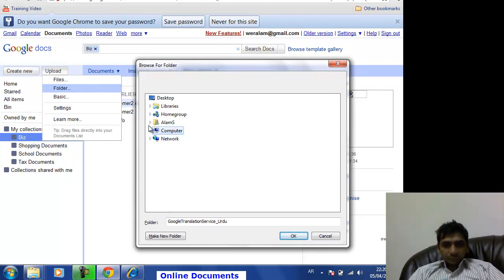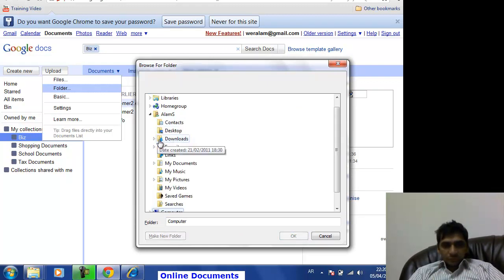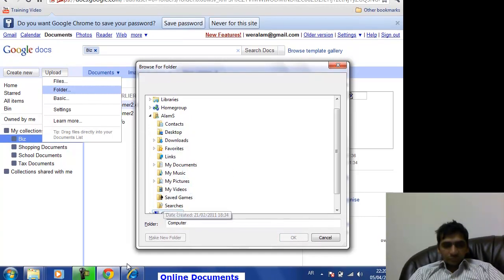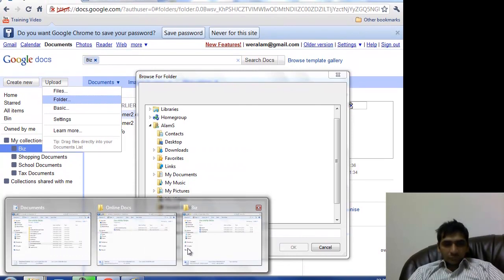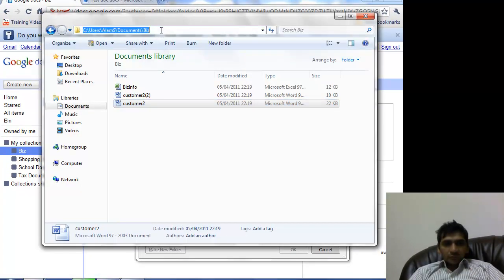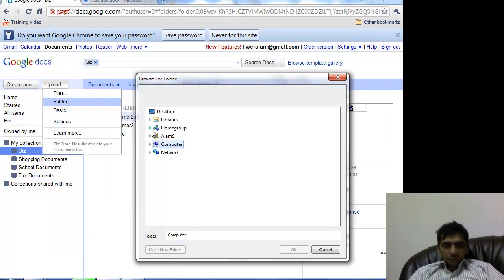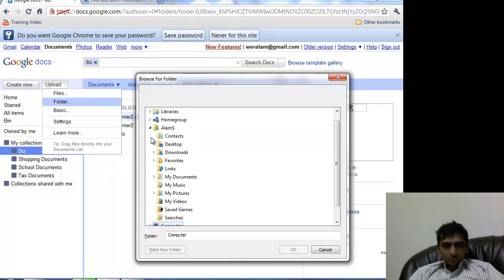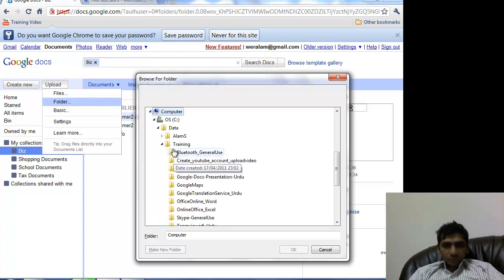So where is our folder? It should be documents, where is my documents? Library, C users, where is library?